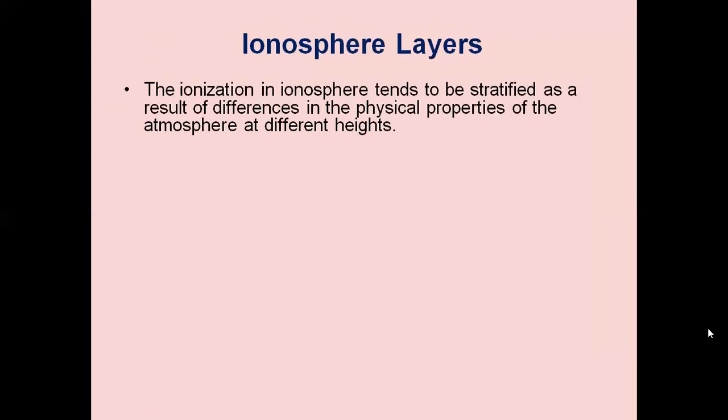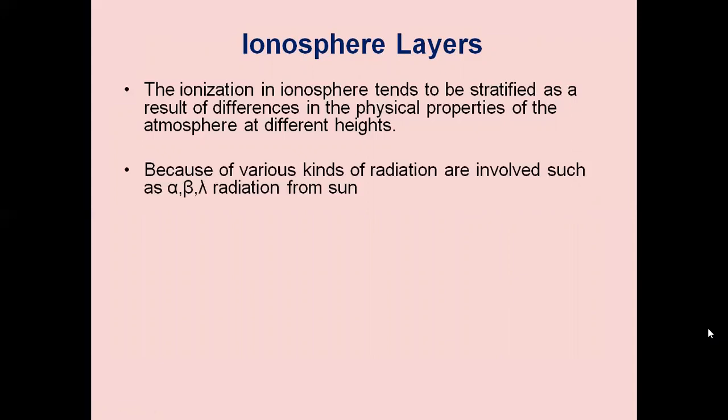The ionization in the ionosphere varies as a result of differences in the physical properties of the atmosphere at different heights, because various kinds of radiation are involved, such as alpha, beta, and gamma radiation from the sun.